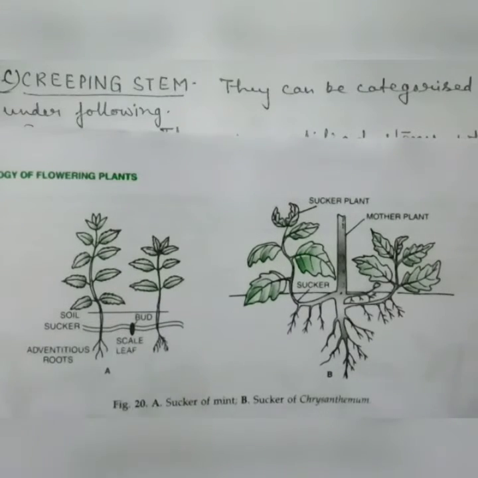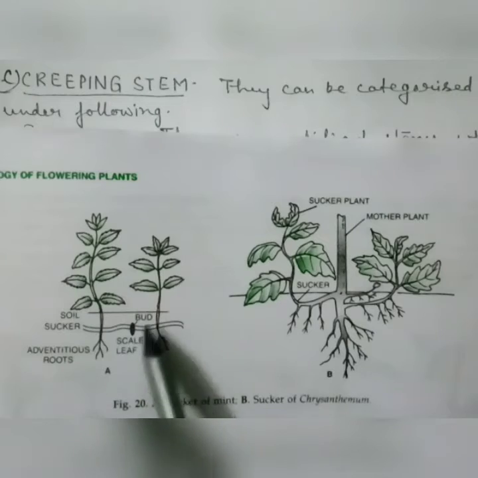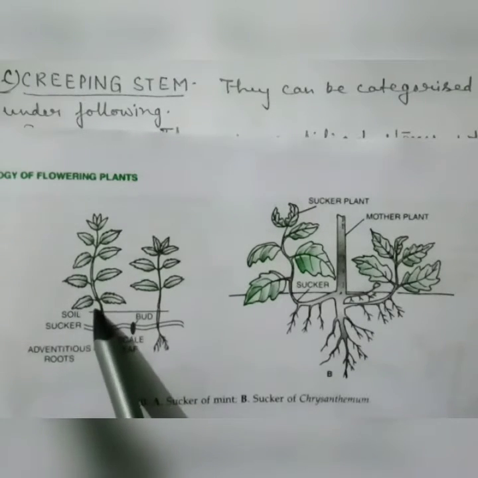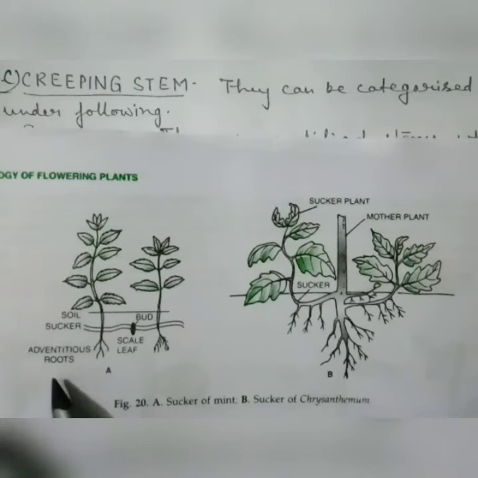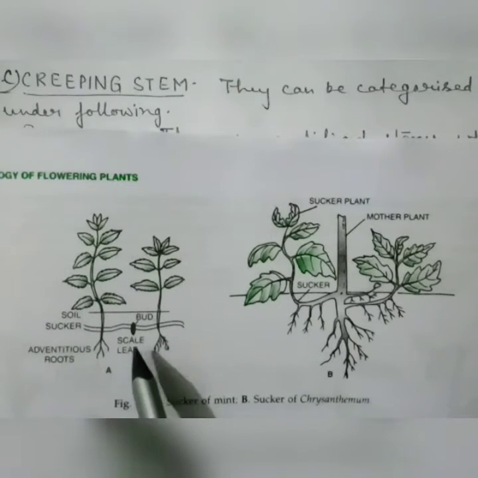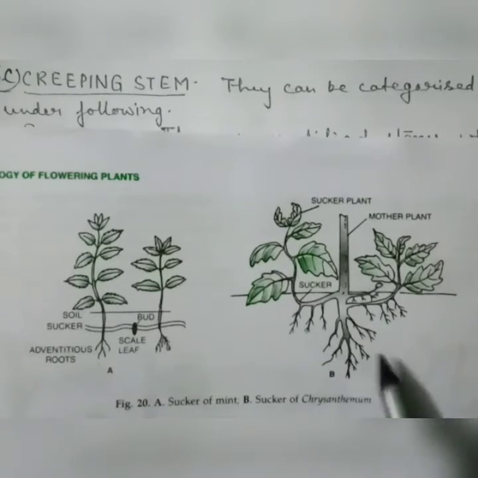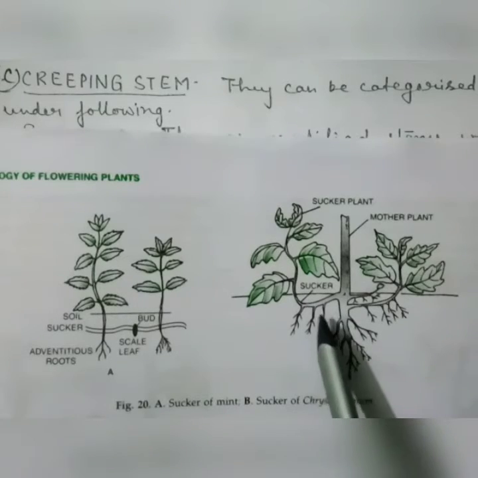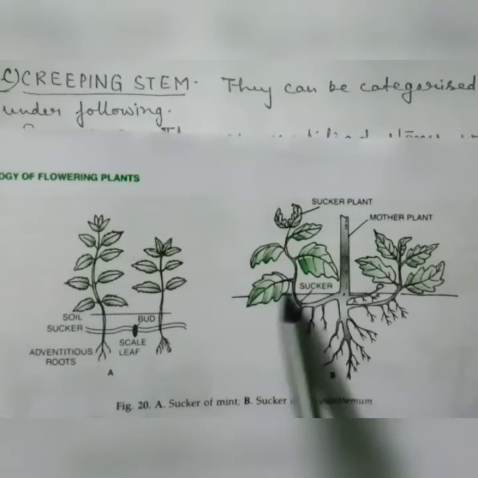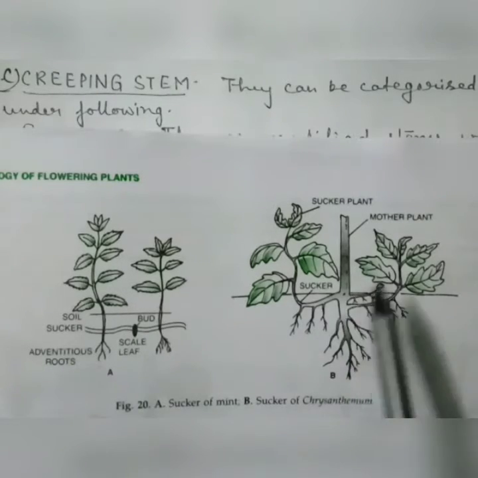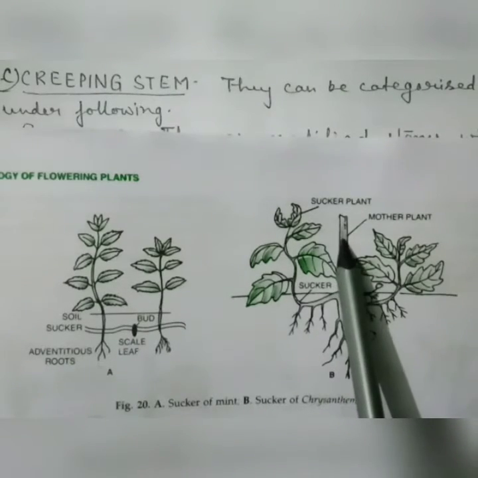It is the suckers of the mint plant: soil layer, suckers and adventitious roots, scaly leaves and the buds that are produced. Another example is the suckers of chrysanthemum plants: the soil layer, roots and buds that are produced, and the mother plant.